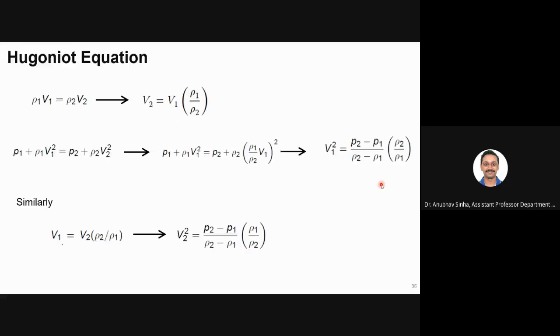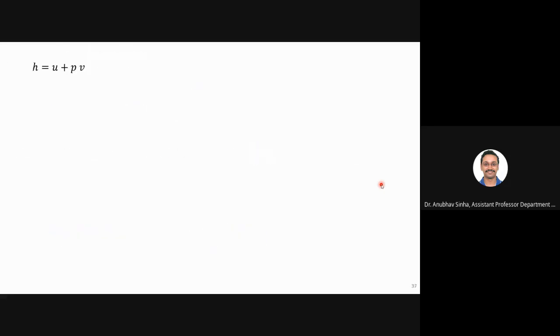Now, H I can write in terms of internal energy U and PV. This is basically the definition of H, so I'm not going to elaborate it. I can also write H, instead of U I can write E, which denotes energy, and instead of V, V is basically the reciprocal of density, so instead of PV I can write P by rho.